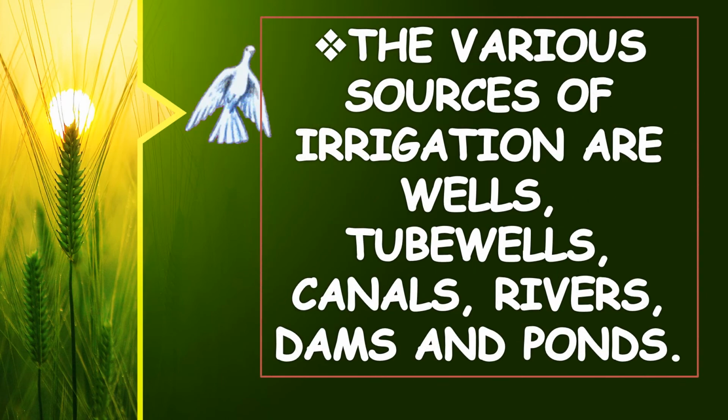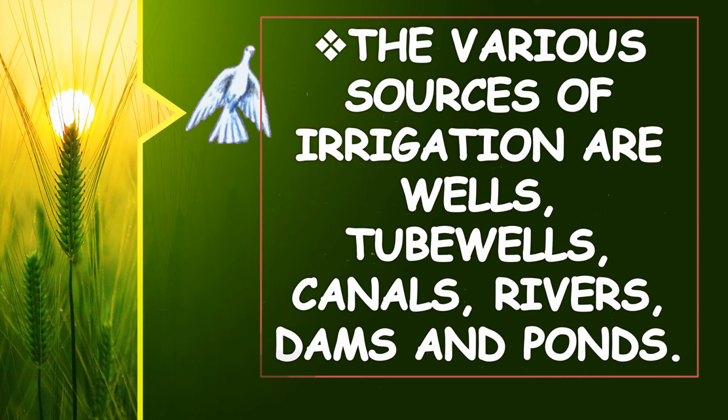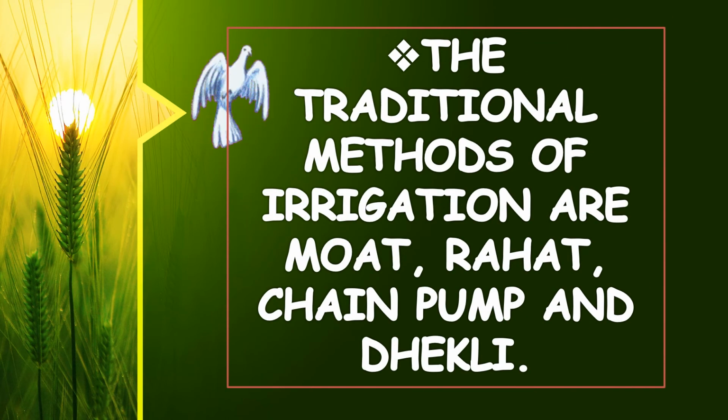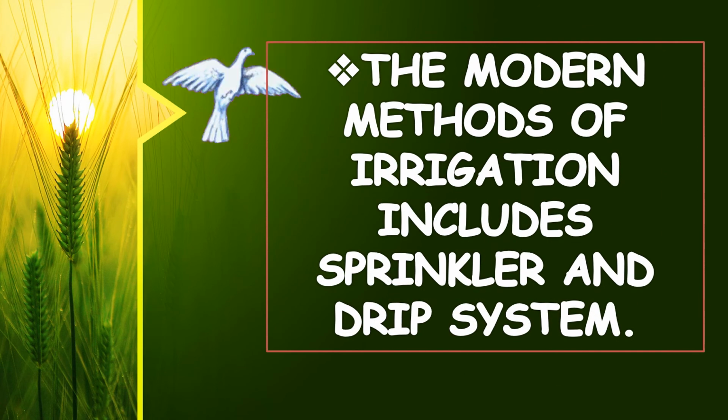The various sources of irrigation are wells, tube wells, canals, rivers, dams and ponds. The traditional methods of irrigation are moat, rahat, chain pump and dhekli. The modern methods of irrigation include sprinkler and drip system.